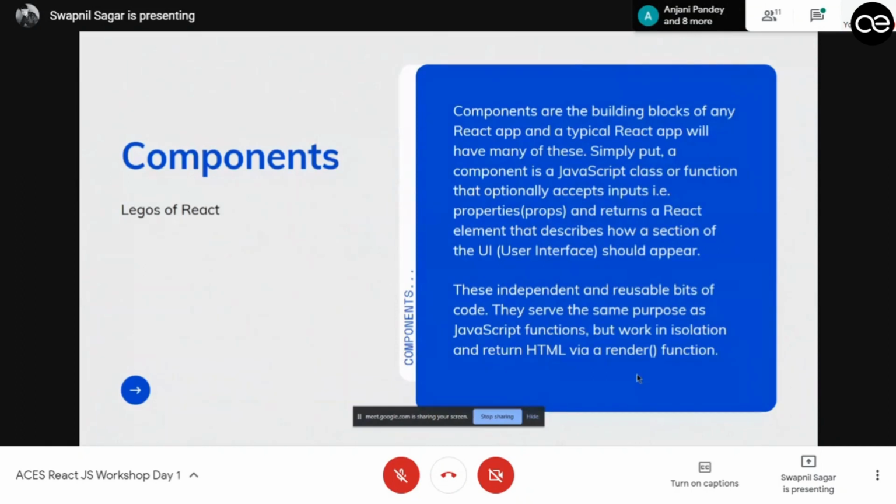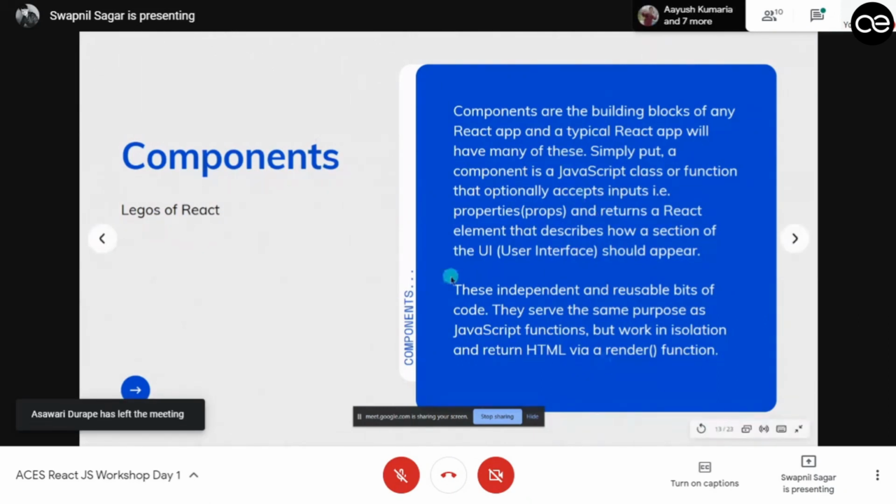components are just like Lego pieces. You define one piece and keep it aside. Then you define another Lego piece and keep it to one side. And when you want to create your application, you just put them in their places. This is how Lego works. So components are building blocks, and it is optional for them to accept inputs. You can create a component which accepts an input and use that component anywhere you want to interact with users to accept any values.